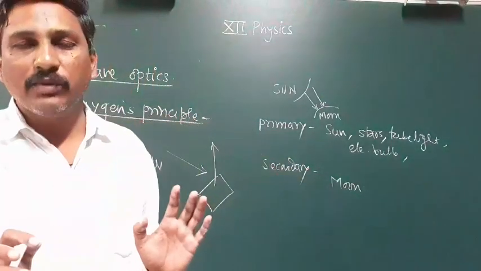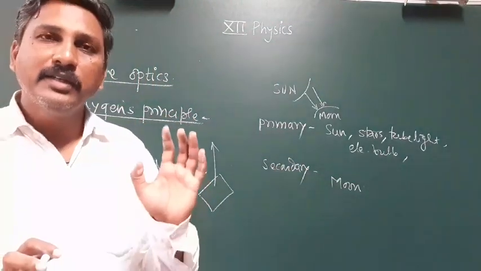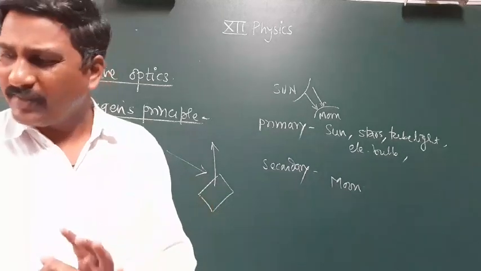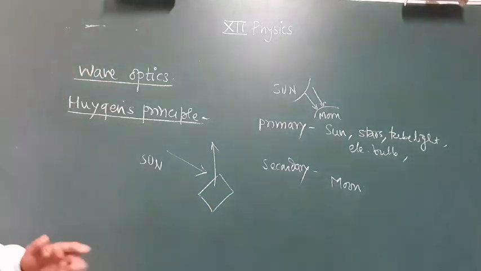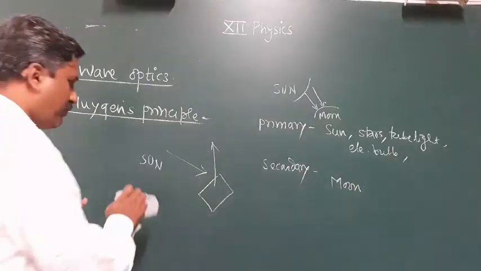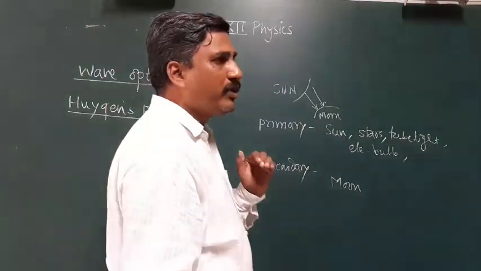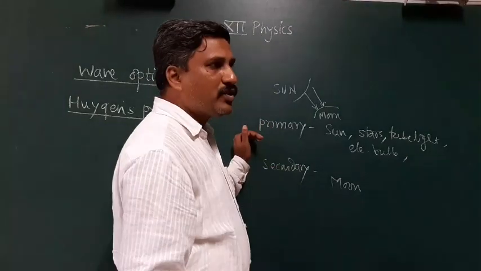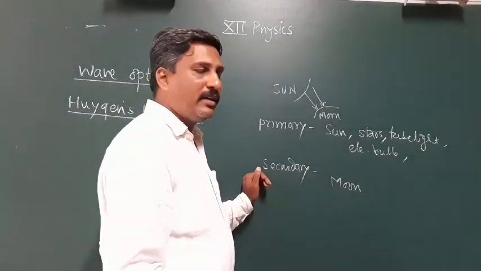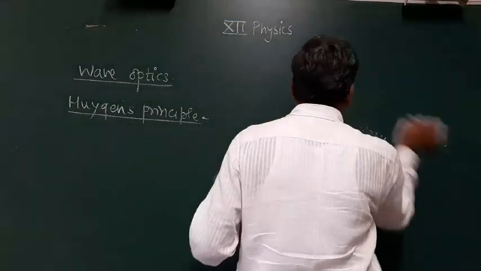All those sources are secondary sources. This is just for understanding. This is not a CET or JEE or NEET type of question. Just see what is meant by primary source or secondary source. Sometimes the primary source is called a parent source, and the secondary sources are the daughter sources.